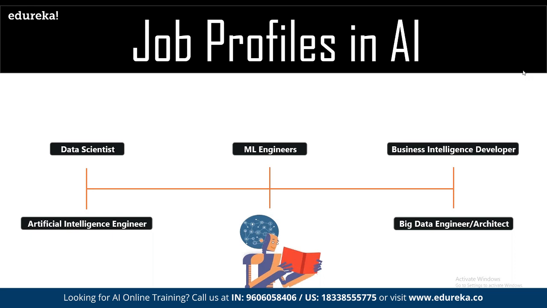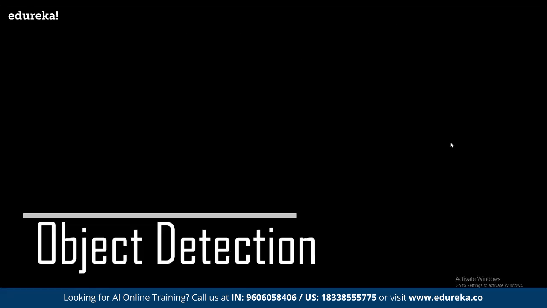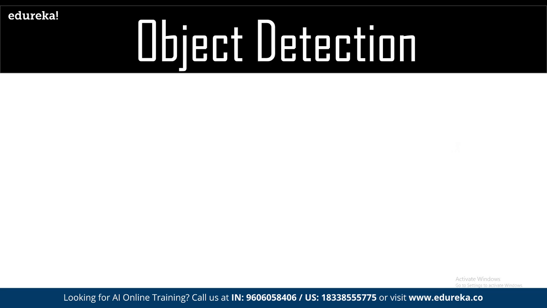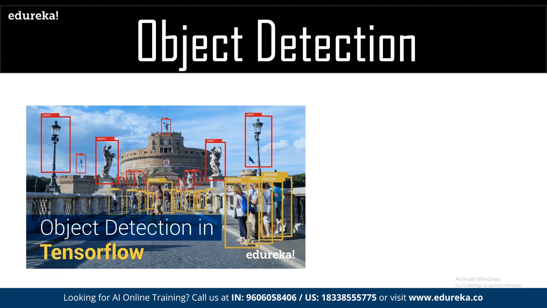And then, for example, here we are talking about object detection. Here we have a simple use case for detection of objects, right? So when we talk about object detection, we'll be using a simple library available in Python, like TensorFlow. TensorFlow is one of the most popular libraries available in Python, which is basically used for detecting objects.